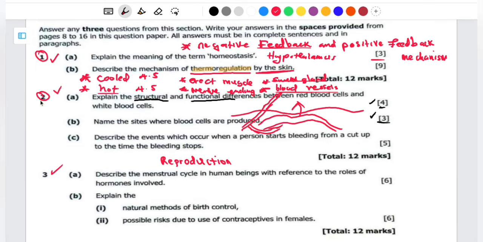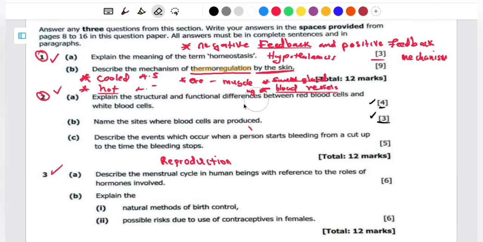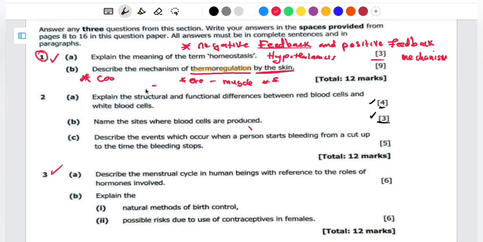For question 2, it is asking us to explain the structural and functional differences between the red blood cell and the white blood cell. So remember, we are looking at the structure, and we are also looking at the function. This is 4 marks: 2 marks for the structure part and 2 marks for the functional part.